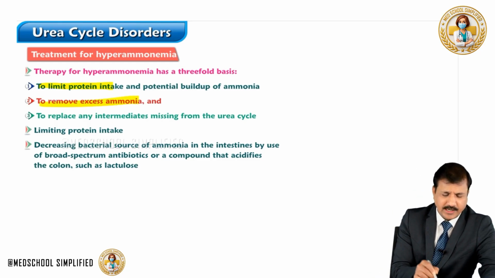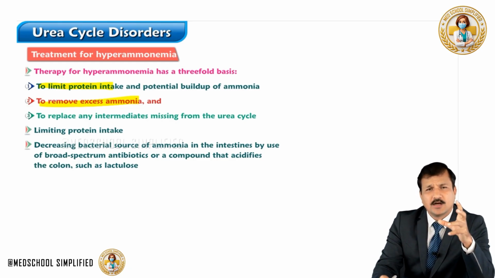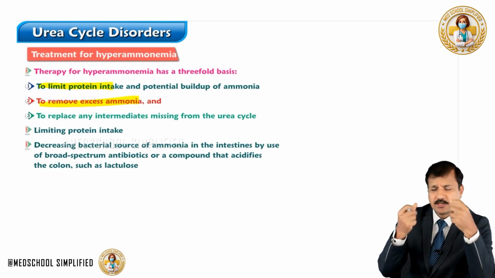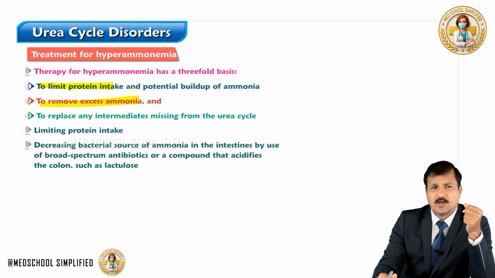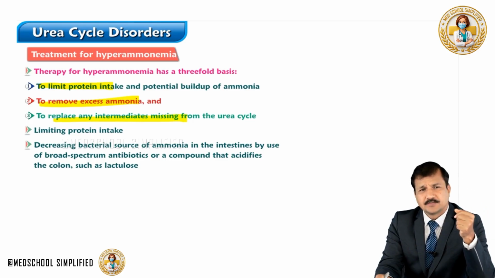Second is to remove excess ammonia from the blood by using certain chemicals, where they can go and chelate certain amino acids like glutamine. Glutamine is one of the predominant amino acids in the blood, which is still elevated in hyperammonemic cases. Removing that glutamine out of the circulation, meaning removing 2 ammonium ions, since every glutamine has 2 ammonium ions, or to replace any intermediates that are missing in the urea cycle.